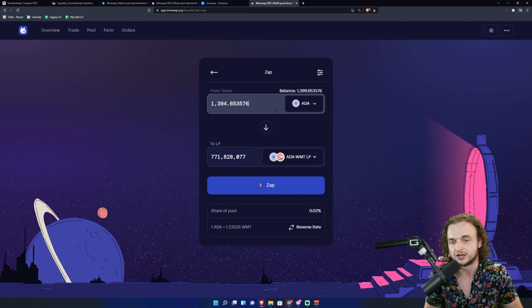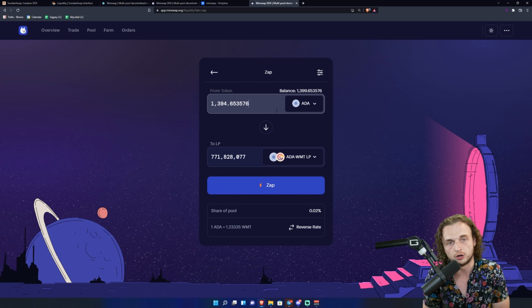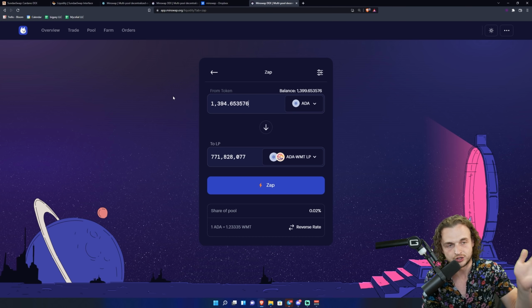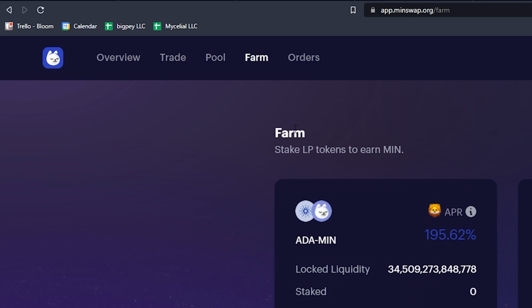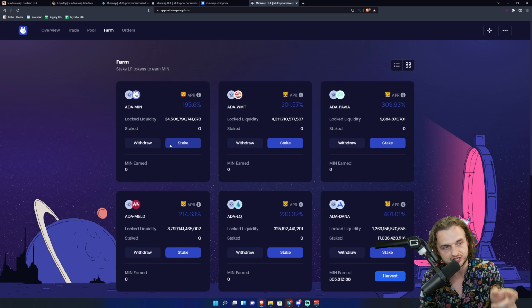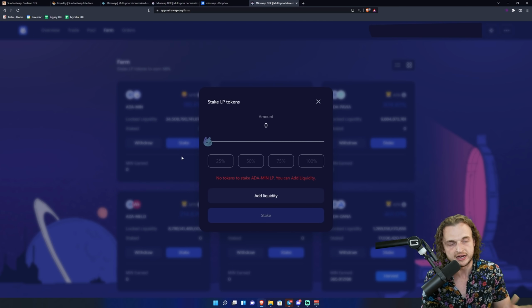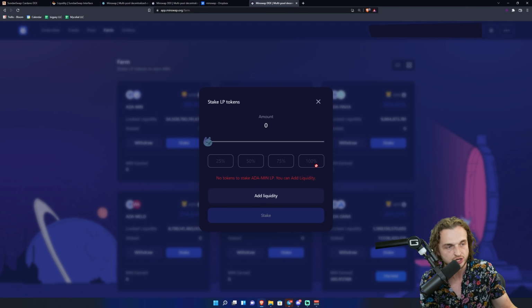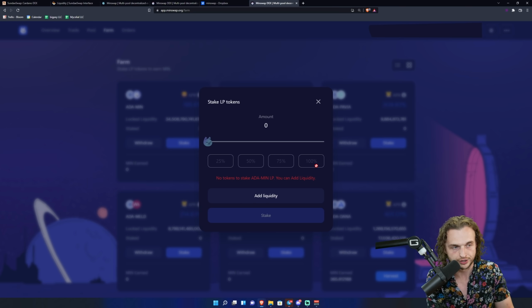But you're not done yet. You want to start earning even more. To earn more, once you have your LP tokens, that transaction's done, you're going to click Zap, and you're going to sign it. Once you've signed that, you're going to go to the Farm tab. Once you're in the Farm tab, you're going to click the Stake button. Then you're going to take those new LP tokens that just showed up in your wallet and you're going to click Stake.